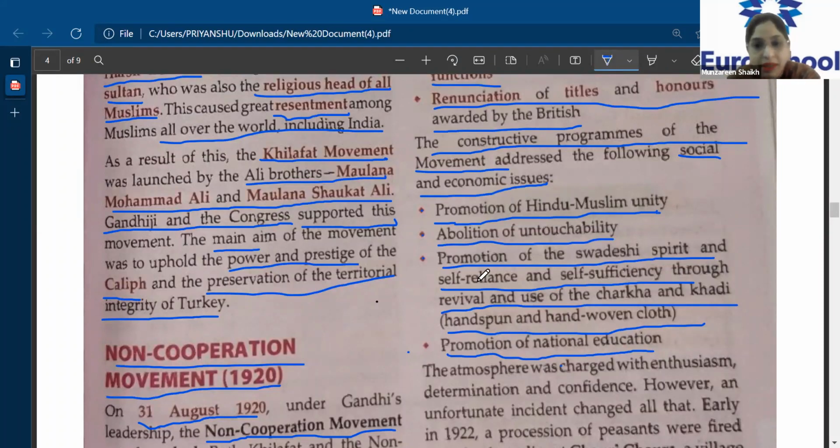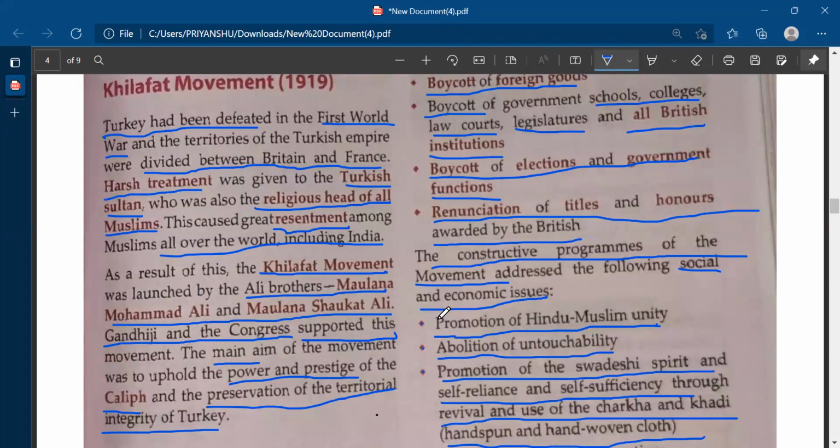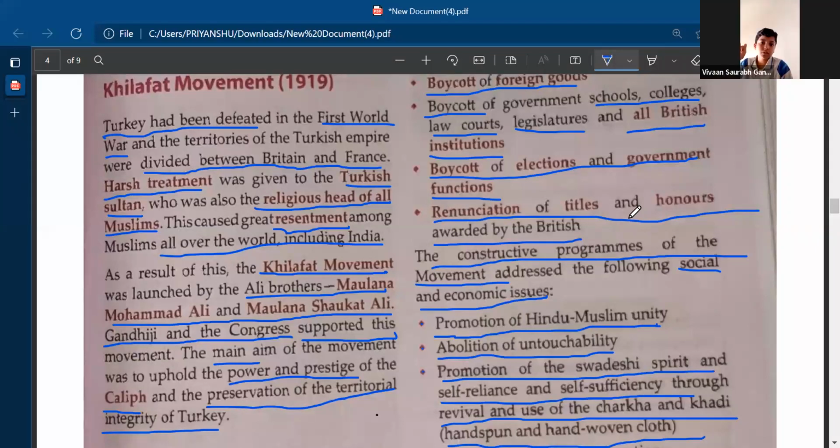Now, before I begin, I just wanted to know if you all remember what is involved in the Khilafat movement. Can you tell me in brief what the Khilafat movement is? Let's see if you all remember. Yes, Aditya. Vivan, turn on your video. Yes, tell me, Vivan. What is involved in the Khilafat movement? Who remembers?